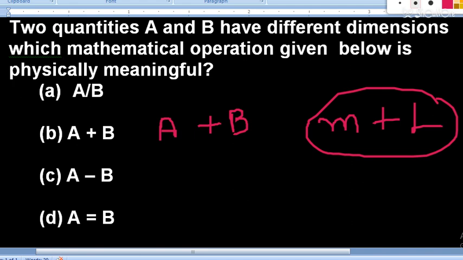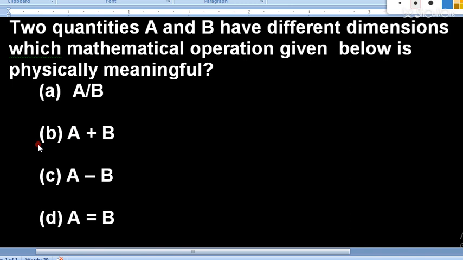We know this thing, and we have started with the definition of the principle of homogeneity. That means if we want A plus B as a physical quantity, then the dimension of A and B should be same, but they have different dimensions. That means this is not meaningful. Option number B is not meaningful. In the same way, option number C is A minus B. This is also not meaningful. So two options are now eliminated.